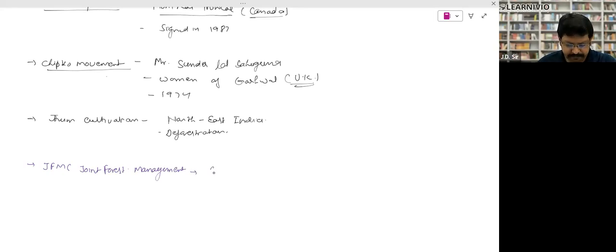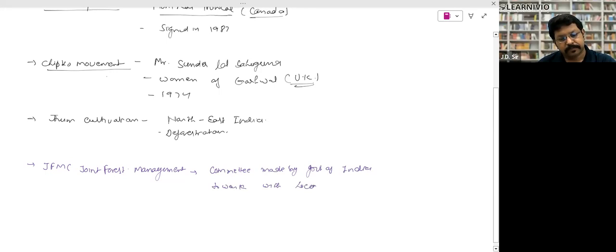So this is a committee made by the government of India to work with local communities to protect forest. Now go through your NCERT and let me know if you have any doubt in this chapter.